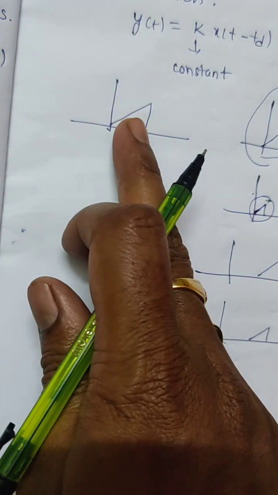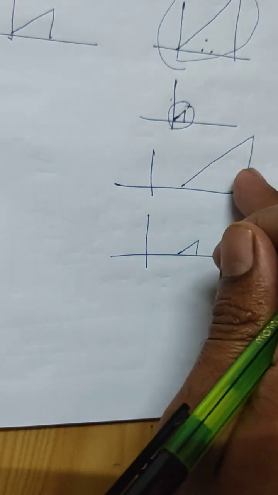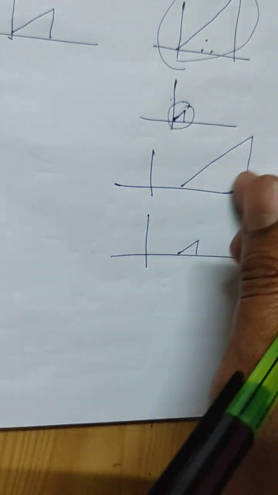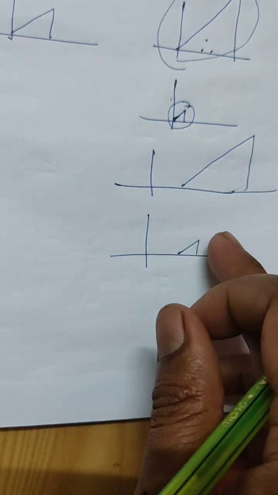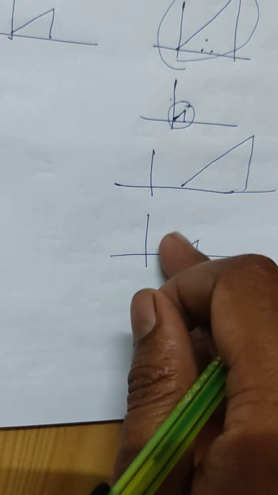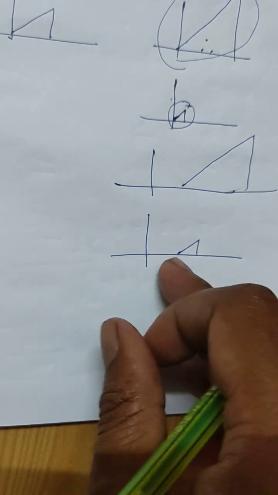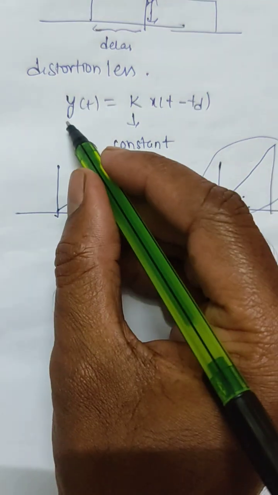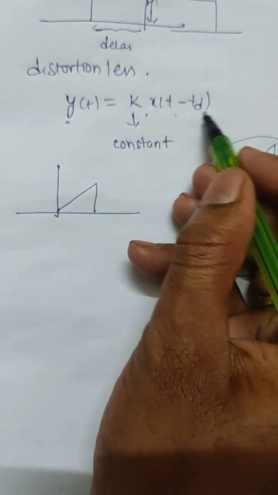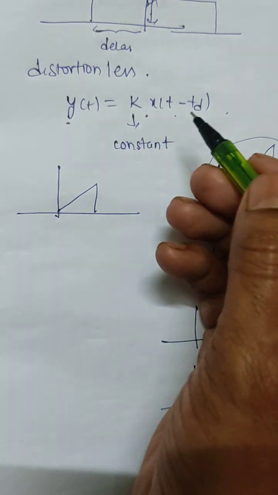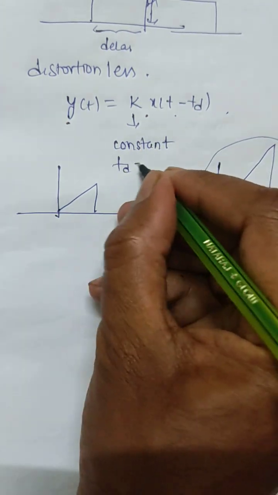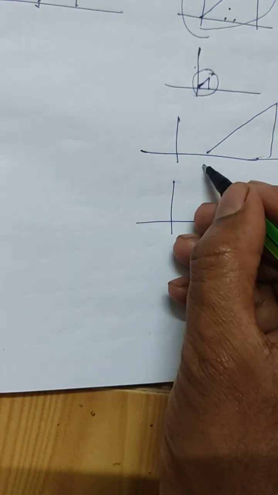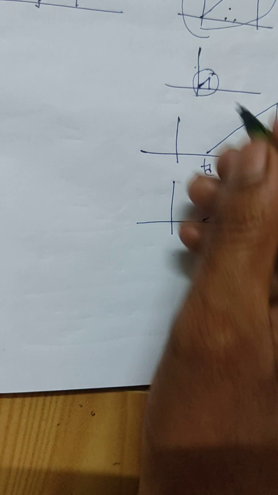This is the actual input, and this is the actual output of the system, with a large change in the magnitude and a delay, with attenuation of the input. This can be mathematically represented as y of t is equal to k times x of t minus td, where k is some constant and td is some delay.